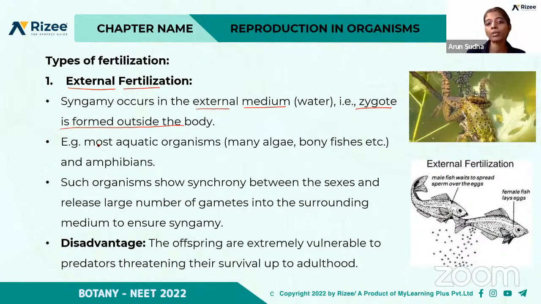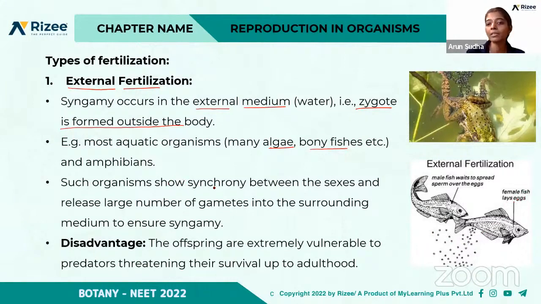Here, examples are many types of fishes, that is, aquatic organisms like algae, bony fishes and amphibians. In external fertilization, the male fish waits to spread sperm over the eggs. They release their gametes outside in the water, the external environment, and the female fish also lays eggs.